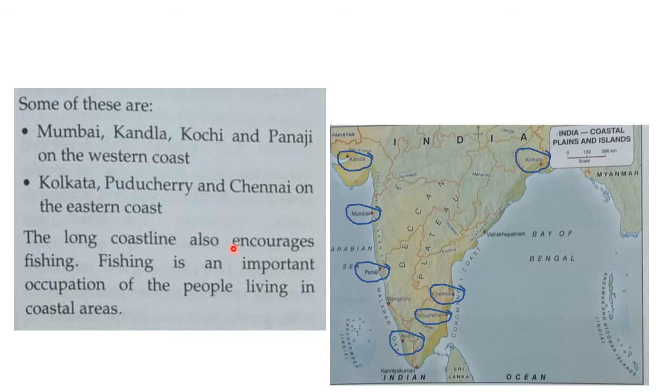Besides these, some other important ports of these coastal plains are Visakhapatnam in Andhra Pradesh and New Mangalore in Karnataka. The long coastline also encourages fishing. Fishing is an important occupation of the people living in coastal areas.